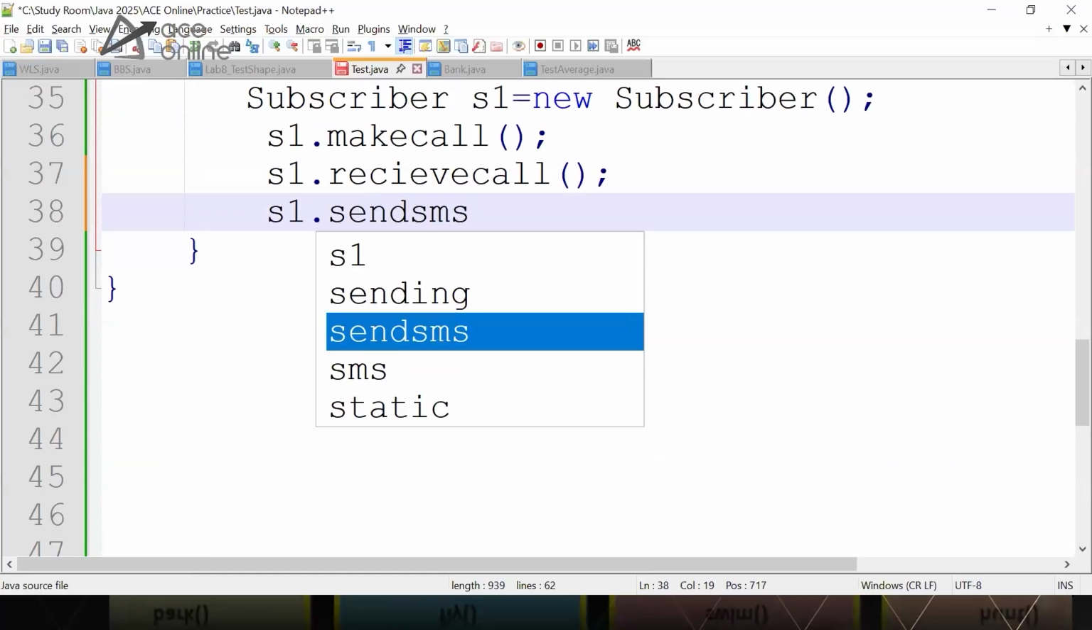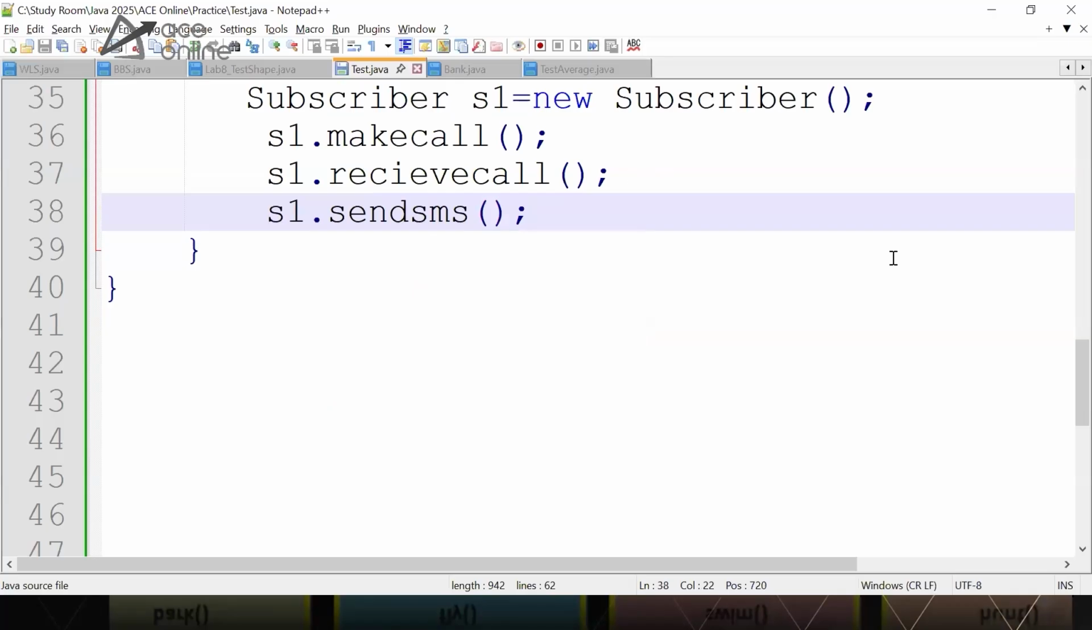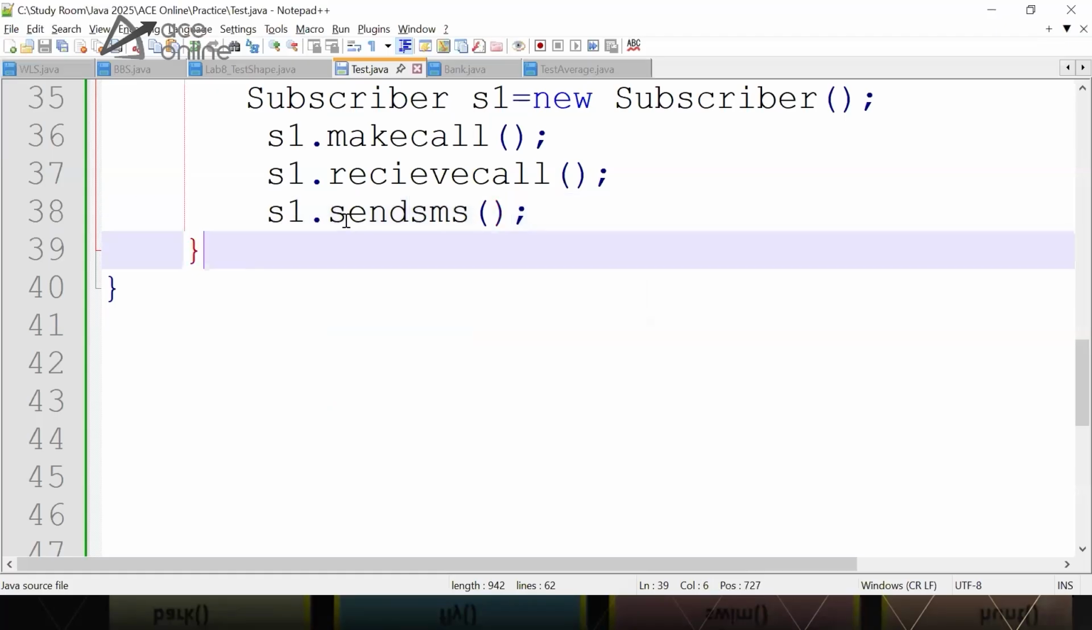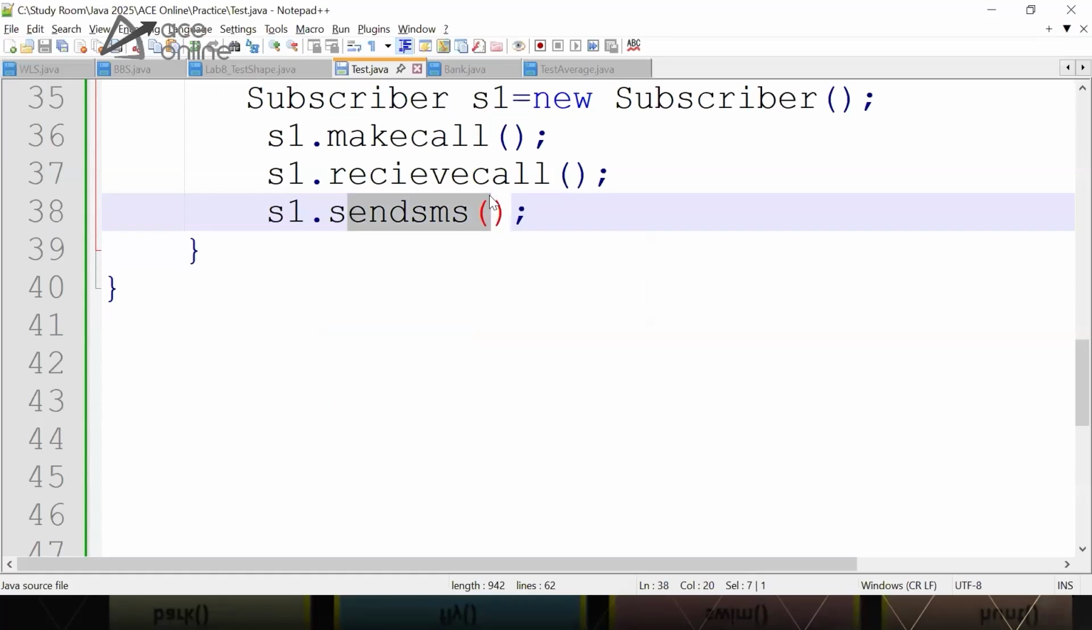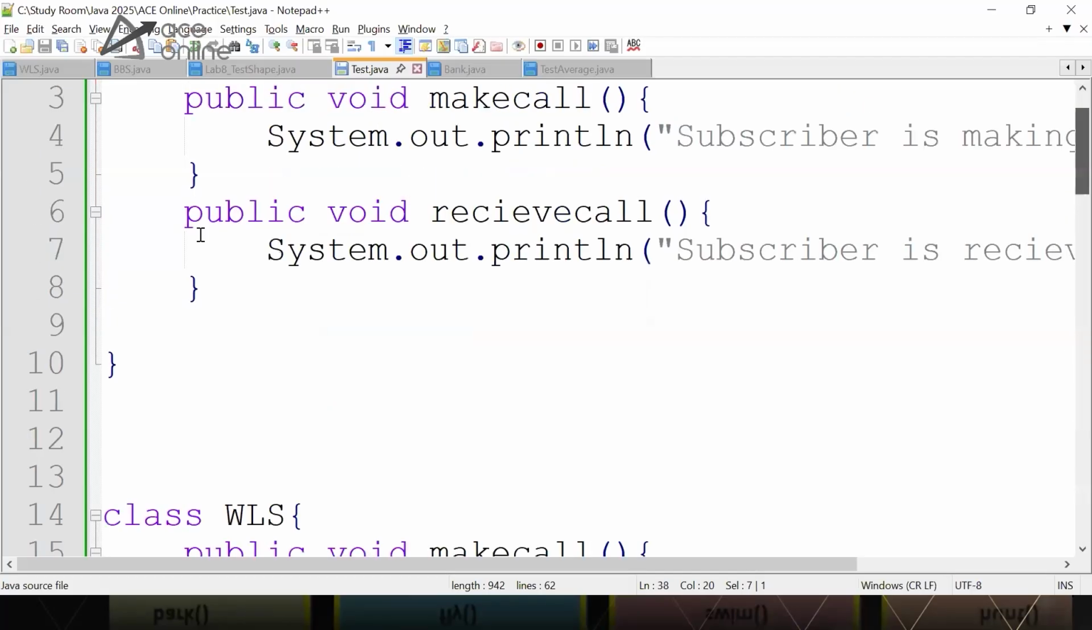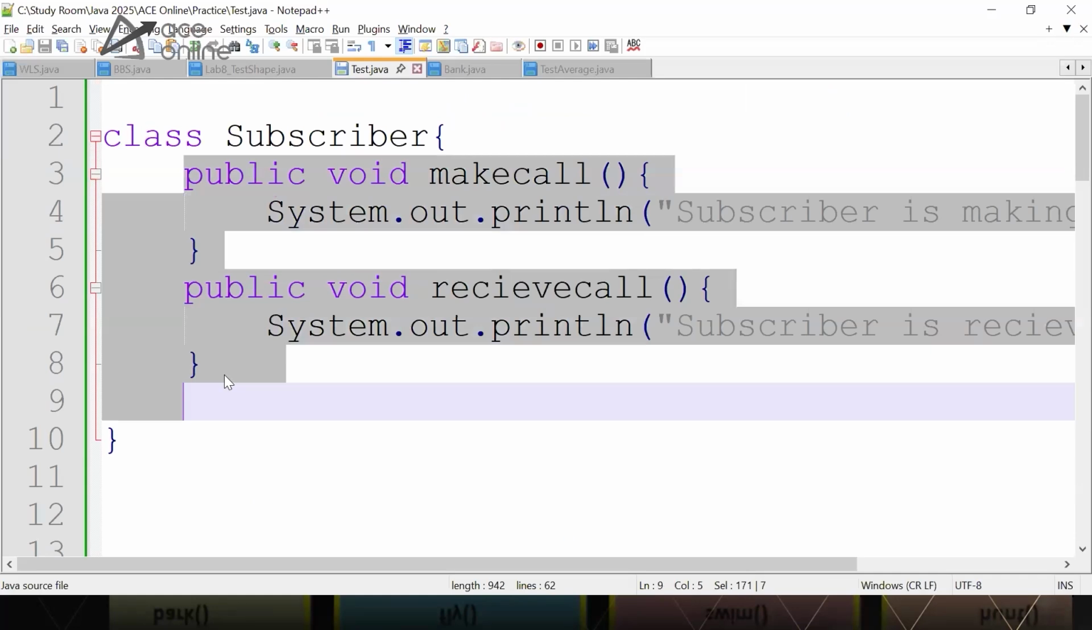Send SMS or receive SMS? Yes or no? With a subscriber object, can I call send SMS? Why you cannot call send SMS from a subscriber object? Because the subscriber class has no method like send SMS. Agree with this? You see, subscriber has only 2 methods, make call and receive call. Does subscriber have a send SMS method?